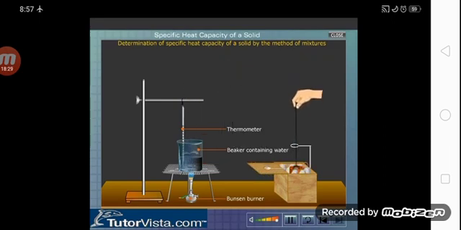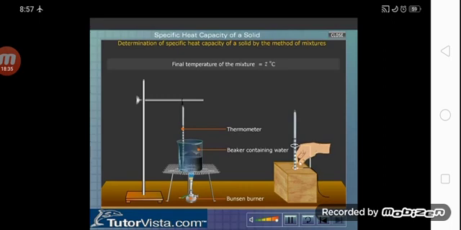Transfer the solid into the water contained in the calorimeter. Stir the contents of the calorimeter and note the final temperature. Click on the link provided to view the recorded observations and calculations.